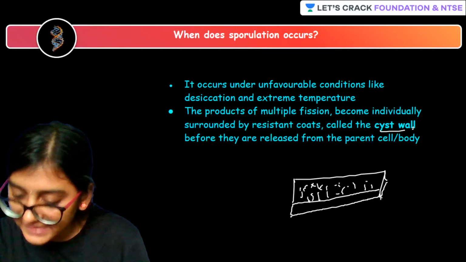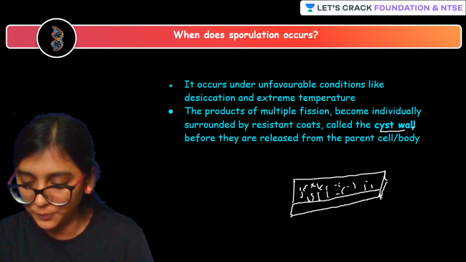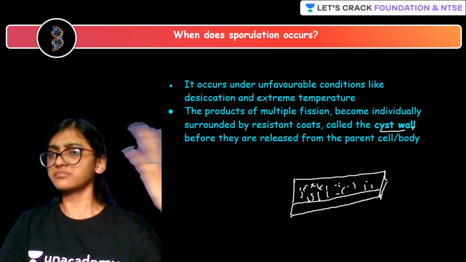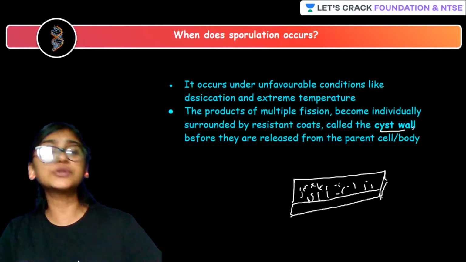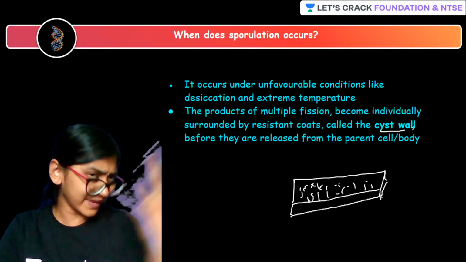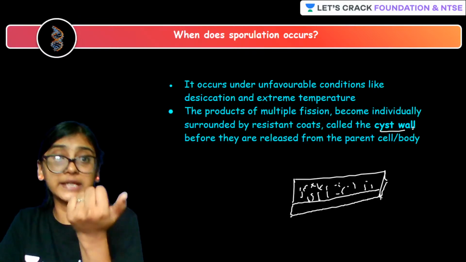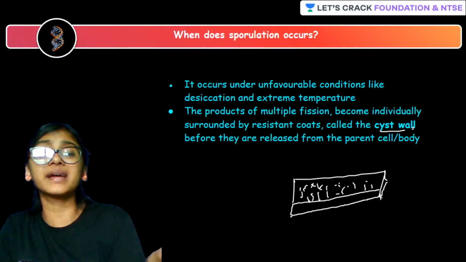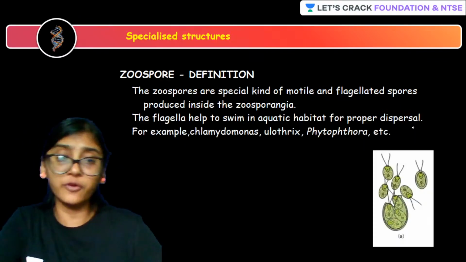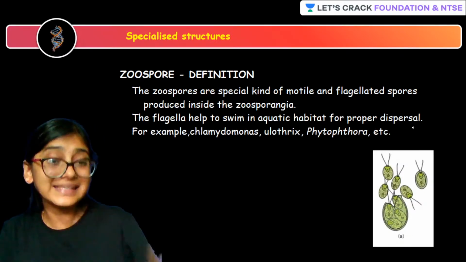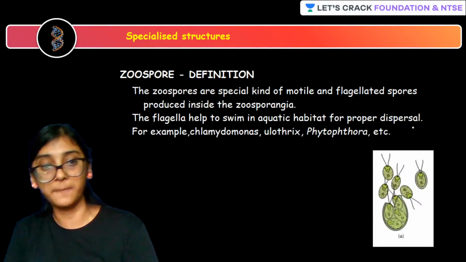Yes, growing mold with sporangiospore, absolutely correct. Students, examples of organisms which show sporulation are many, that is Rhizopus. Most of the fungi show sporulation type of reproduction. And let's see the special structures for this asexual reproduction.